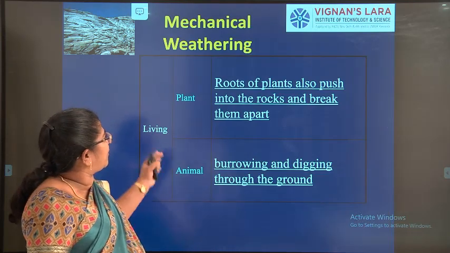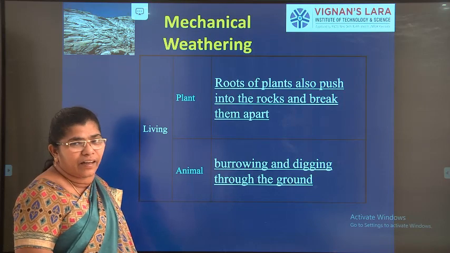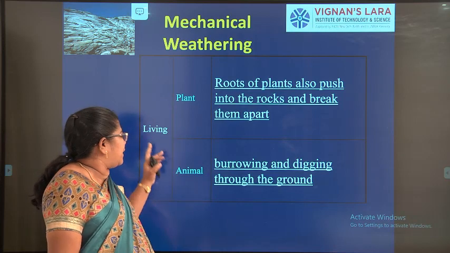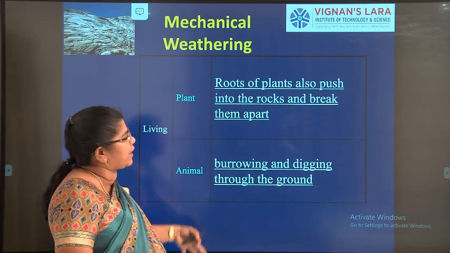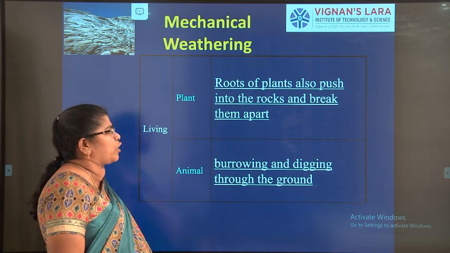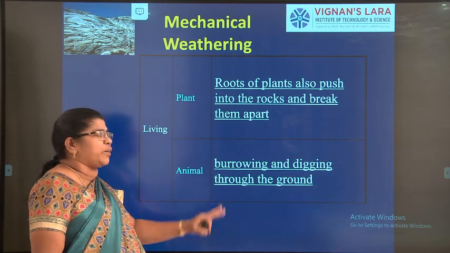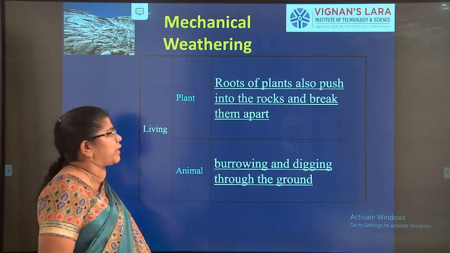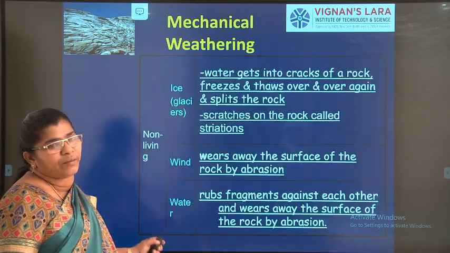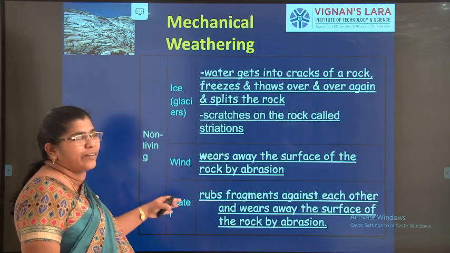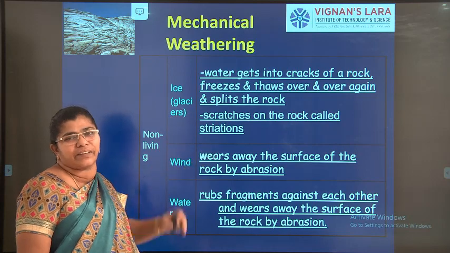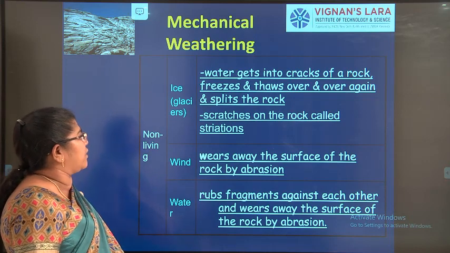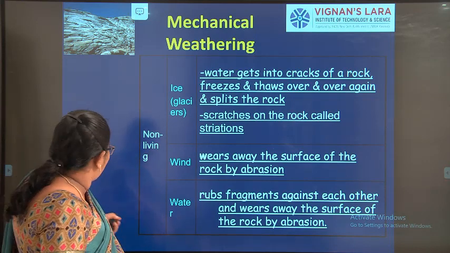Now we will see the main difference between mechanical weathering and chemical weathering. In mechanical weathering, two things act, mainly plants and animals. The roots of the plants push into the rocks and break them apart. Animals burrowing and digging also break the rocks apart. This is due to living organisms. Due to non-living agents, water, wind, ice, and glaciers all act on the rocks and break them into small pieces. Okay.